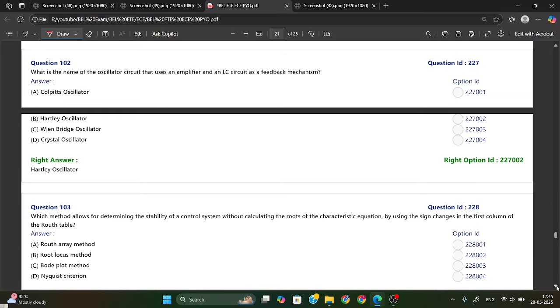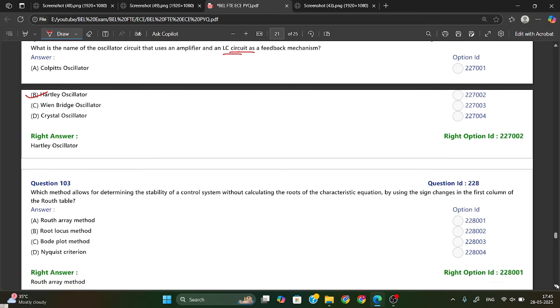What is the name of the oscillator circuit that uses an amplifier and an LC circuit as a feedback mechanism? So the LC circuit as a feedback mechanism is used only by the Hartley oscillator. So option B is your right answer.